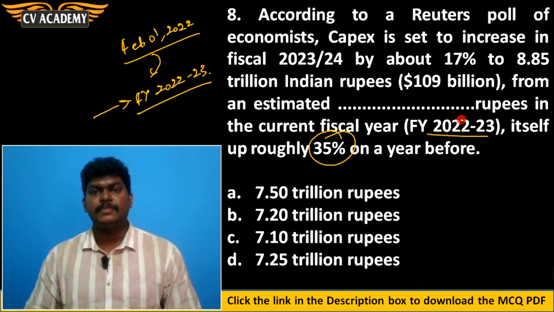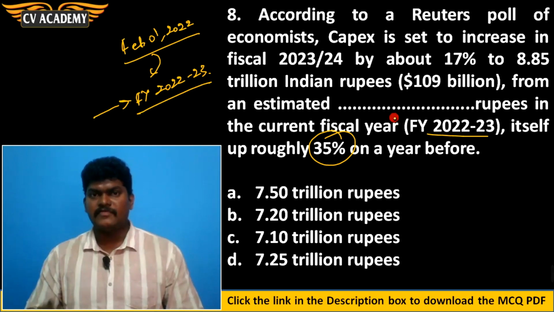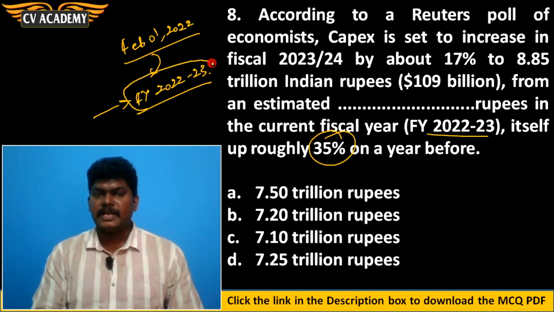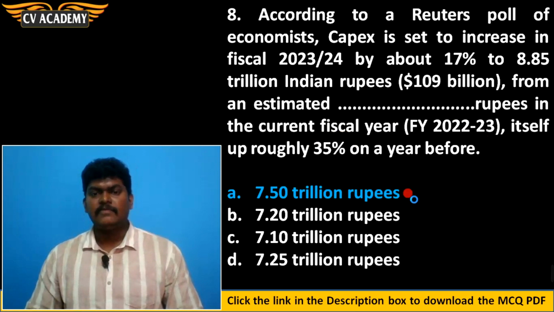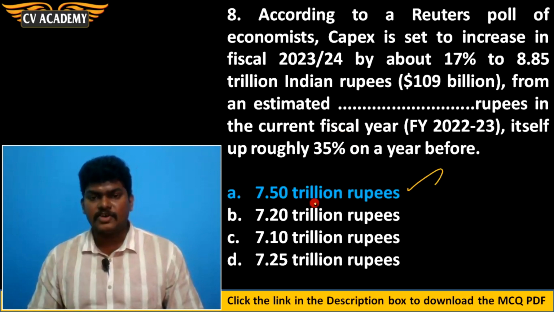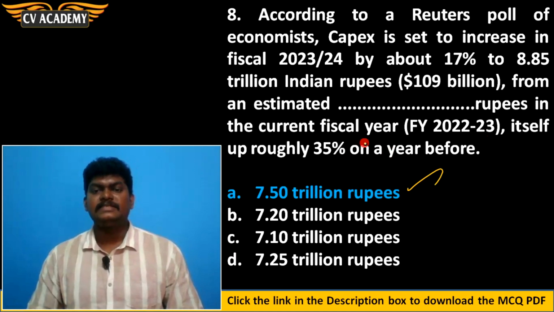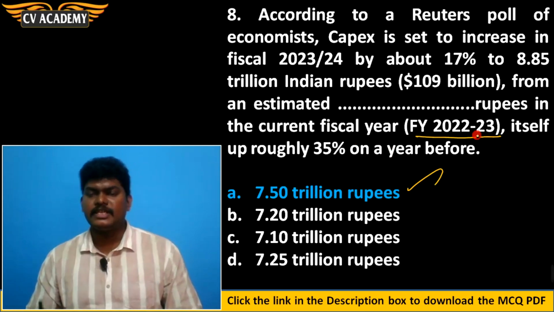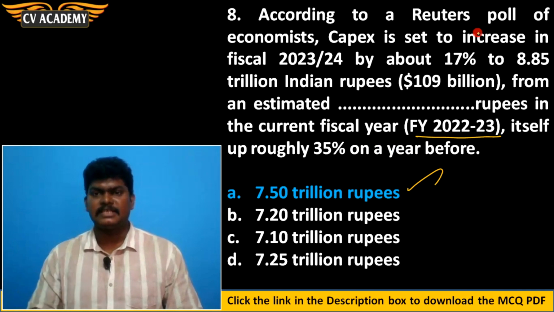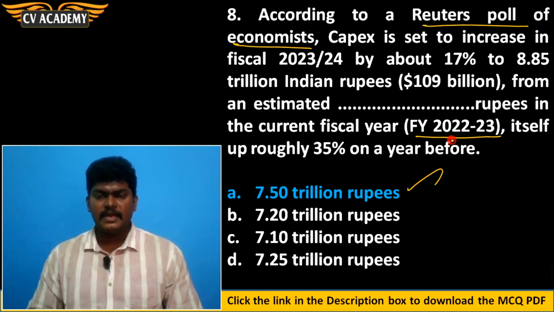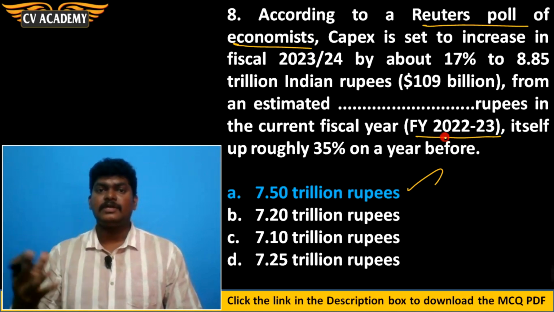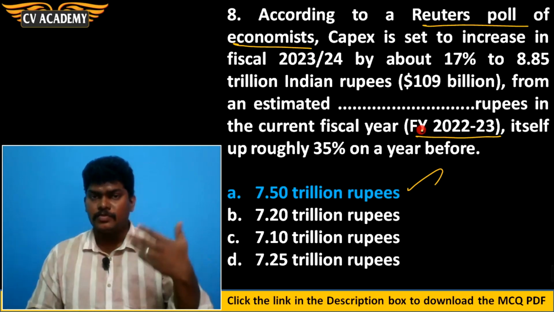In that budget estimate, what did the finance minister allocate for Capex purposes? What was the amount she allocated for capital infrastructure spending? The amount is 7.5 lakh crore rupees, that is 7.5 trillion rupees, which was quoted by our government in the budget estimate of the financial year 2022-23. Next financial year, it is going to increase. That's what this Reuters poll of economists announced in that survey. But let us see actually how much amount they are going to spend on capital expenditure.